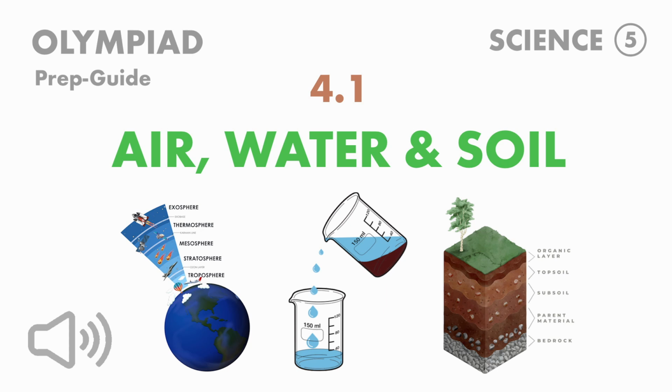Soil. The uppermost layer of the earth's crust in which plants grow is known as soil. What is soil? It is the uppermost layer of the earth's crust in which plants grow. Without soil, there would have been no plants on earth. Soil helps plants to grow by holding their roots firmly, and it also provides water and essential nutrients to them.